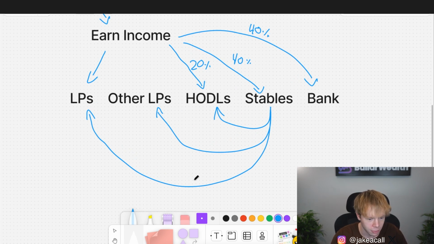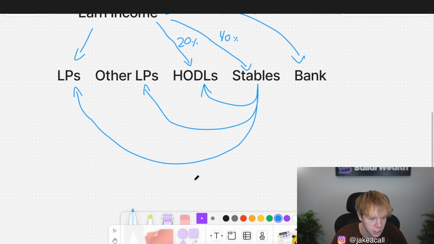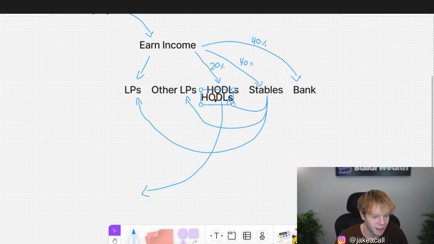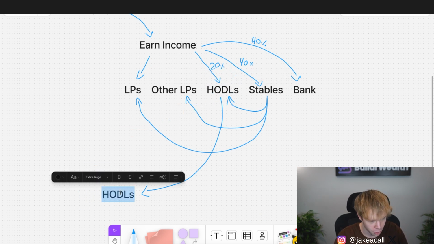Well, what's happening over here? I'm actually taking the money from these HODL positions and I am leveraging it. So this is where the flywheel gets a little bit more complex. Basically, we are putting these HODLs over on platforms like Aave. So my HODLs are going over here on Aave.